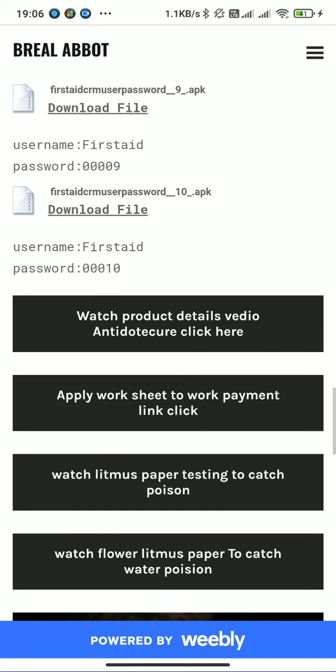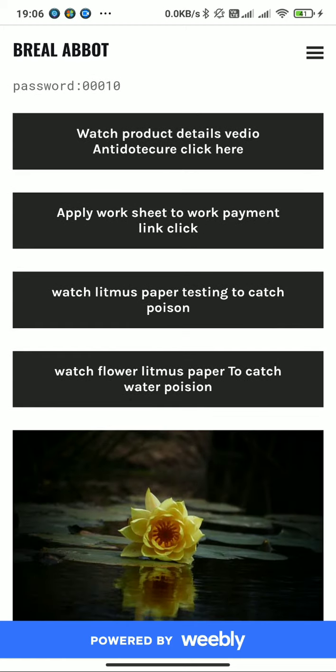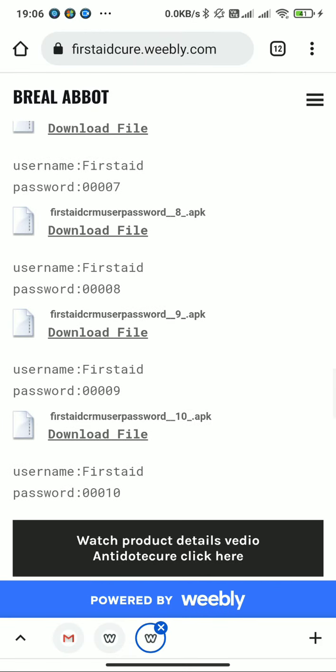This is all that we have. These black things are buttons. You can click on the buttons and check the views, and you will be directed to payment links or YouTube links or video links. You can check how it works, and you can order from this. If you want, you can hire a job, and the payment links are on the website only. You can order from the website directly.